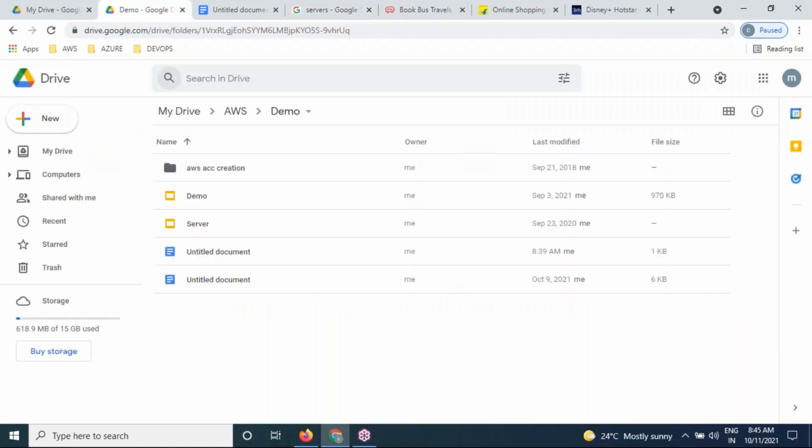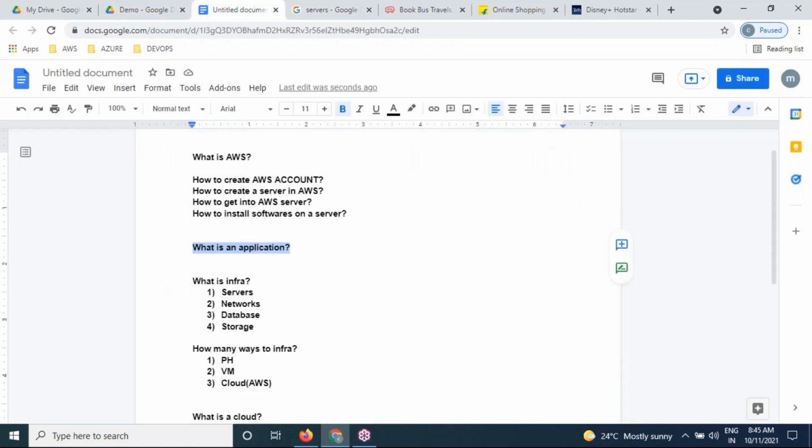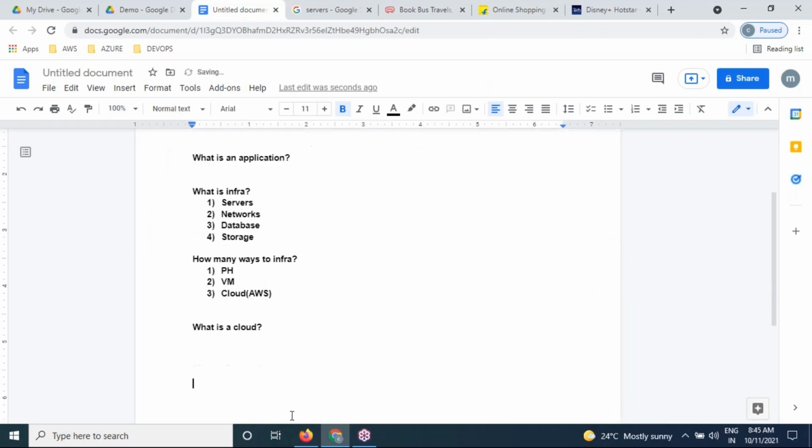Clear? That's exactly cloud. Then what is the cloud, please? Anybody? What exactly is the cloud, please? If we are able to access remotely placed resources over the internet from a laptop, that is nothing but the cloud.